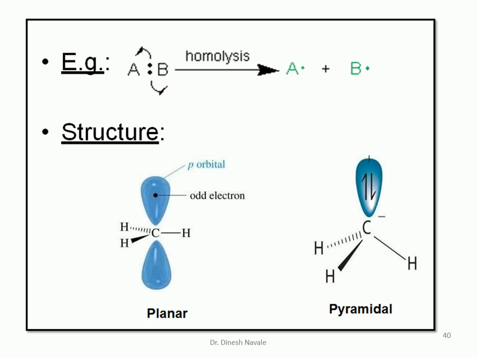And if we look at the structure of the free radical, it can have two different structures, depending upon the geometry as well as the nature of the substituents. It can be a planar structure, in which the one electron will be in the p orbital. It can also have a pyramidal geometry. So both geometries are possible for the free radical. When it is planar, it is sp2 hybridized with a bond angle of 120 degrees. When it is pyramidal, it is sp3 hybridized with a 109 degree angle.